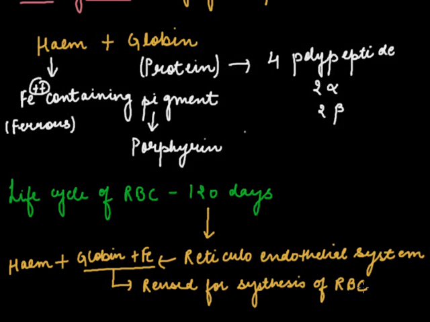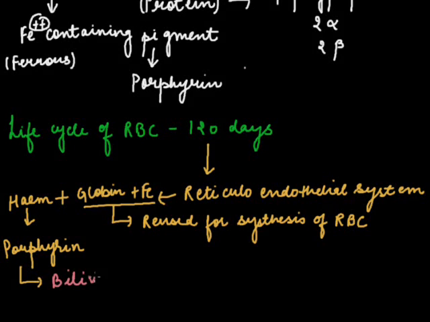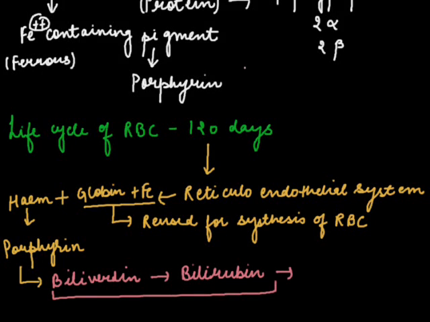But this heme portion which remains, this is the porphyrin part. This porphyrin part breaks down into biliverdin and bilirubin. Together they comprise the bile pigments, and then they are finally excreted.